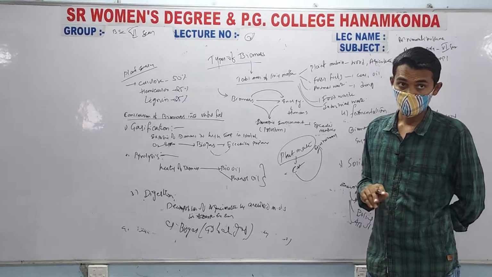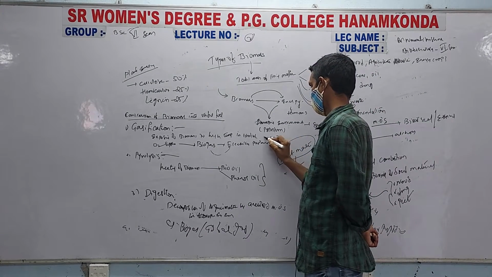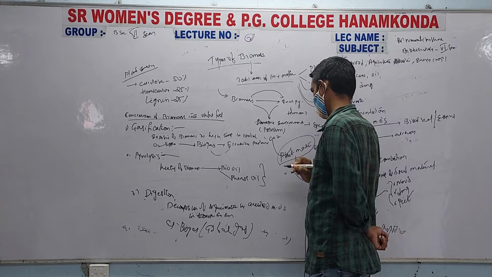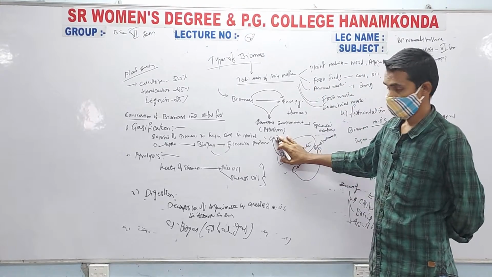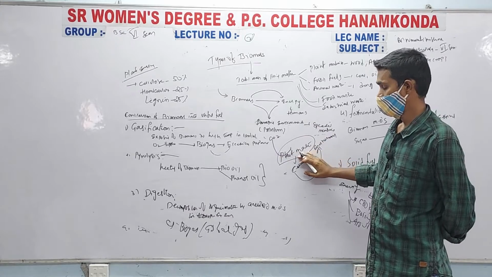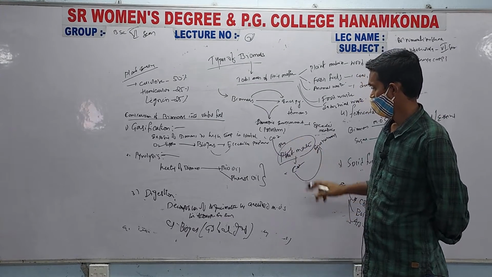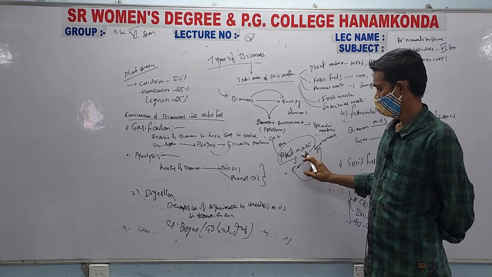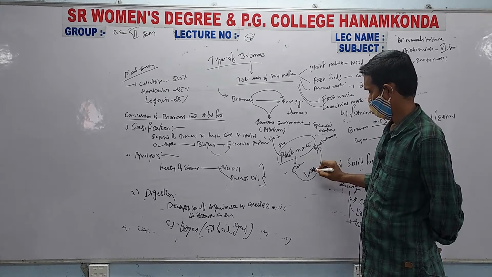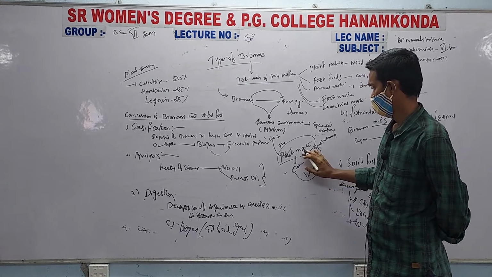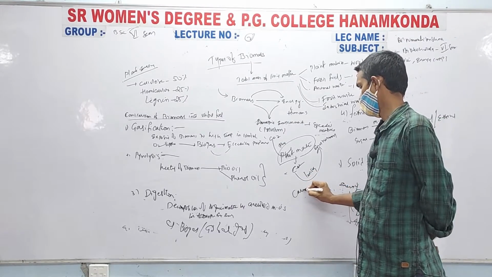Basically, the CO2 present in the atmosphere is taken up by the plant material during photosynthesis. When this plant material is subjected to burning, the carbon present in it reaches the environment, which is called the carbon cycle.